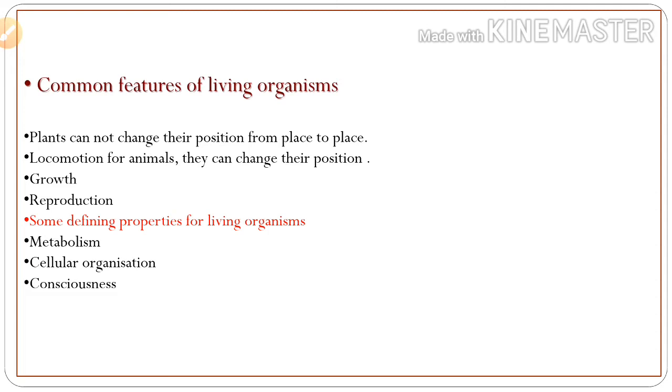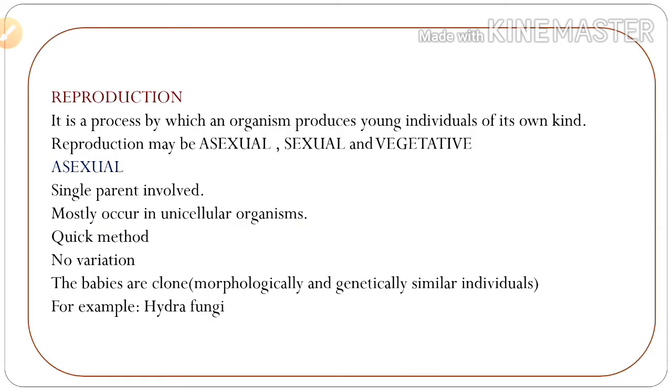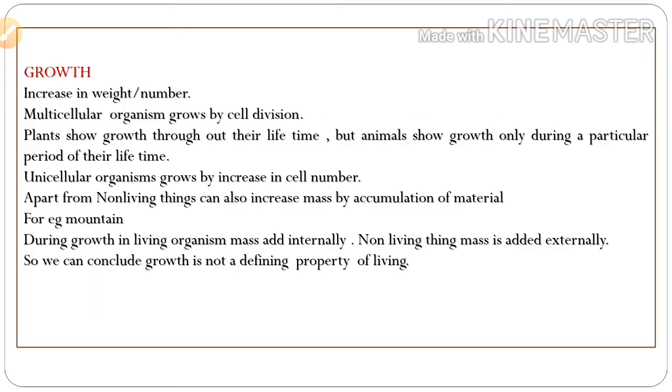So the next common features of a living organism are growth and reproduction. And some defining properties for living organisms are metabolism, cellular organization and consciousness. These are some defining properties of living organisms. So first one is growth. Growth is nothing but an increase in weight or number.